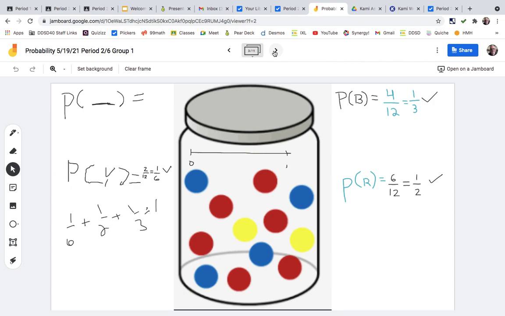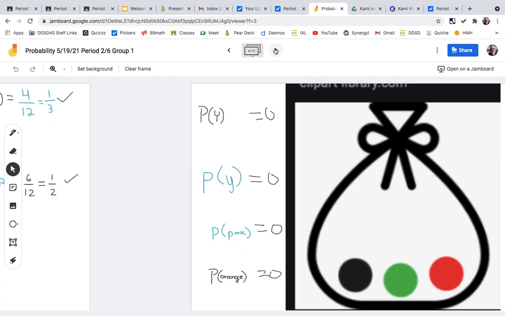And on this one, what's the probability of yellow? It's 2 out of 12, which is 1/6, and then half of them ended up being red, so the probability of red is 1/2, and the probability of blue is 4 out of 12. So that's what we worked on.